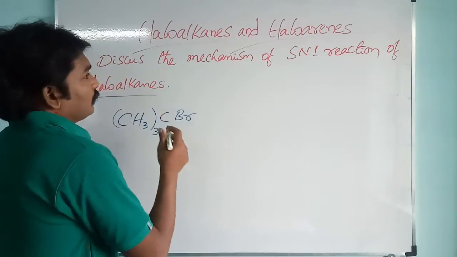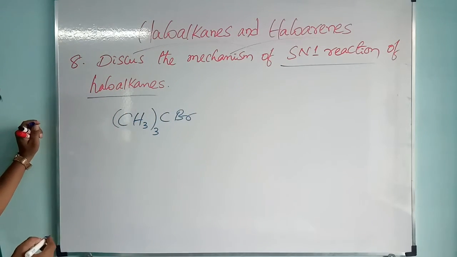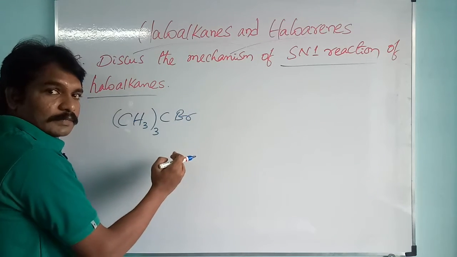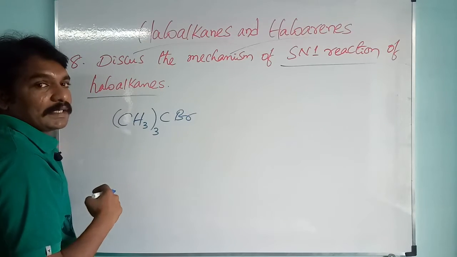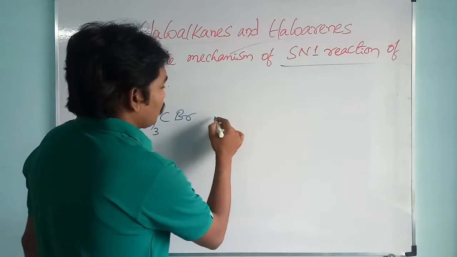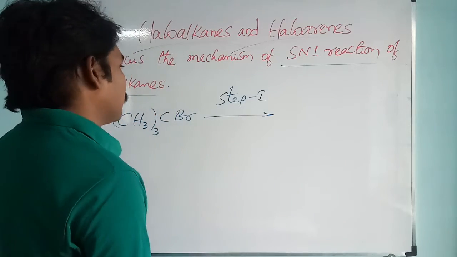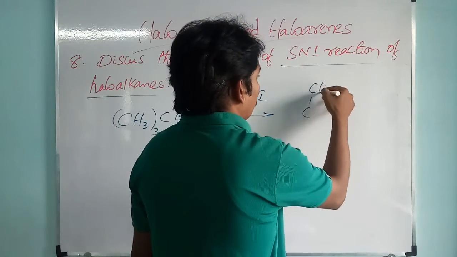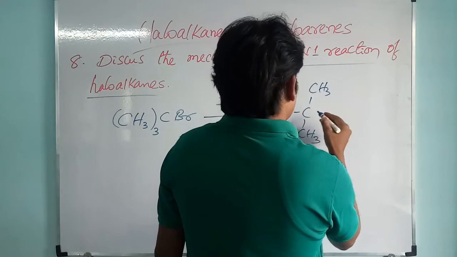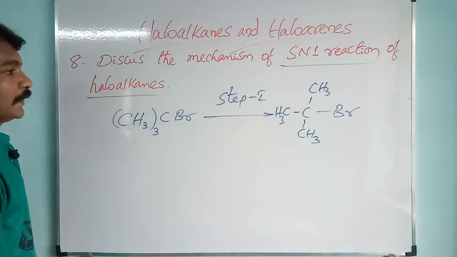The SN1 reaction takes place in two steps. What are those two steps? First it will lose its halogen, and in the second step the nucleophile will attack the carbocation. First we will write the first step. In step 1, what will happen?